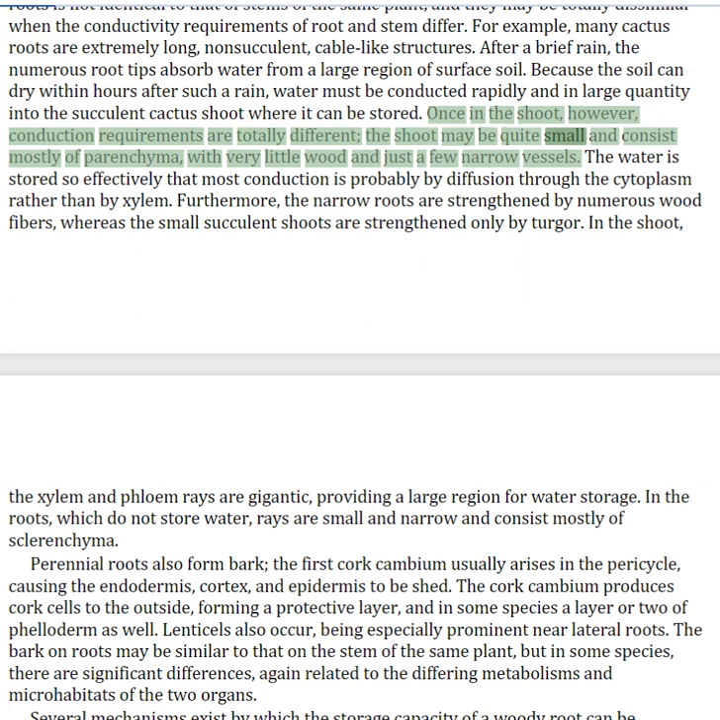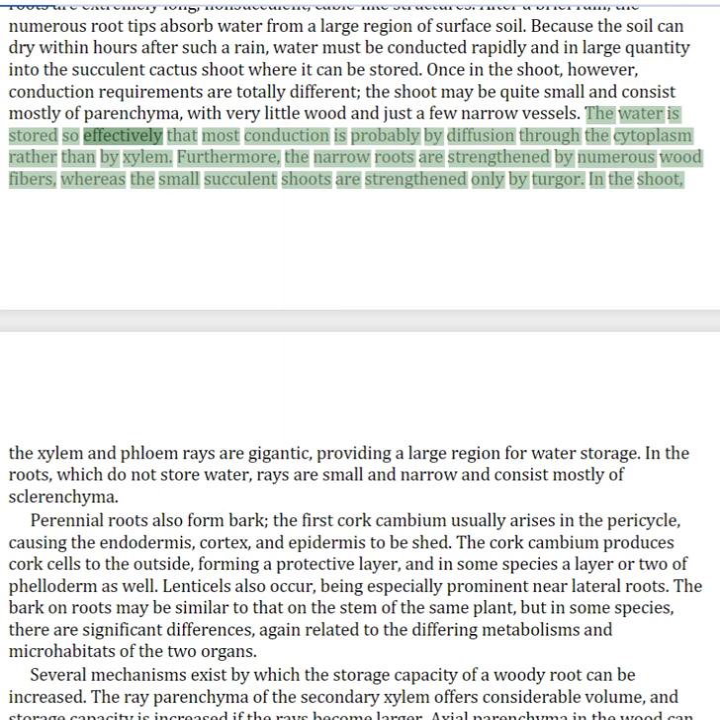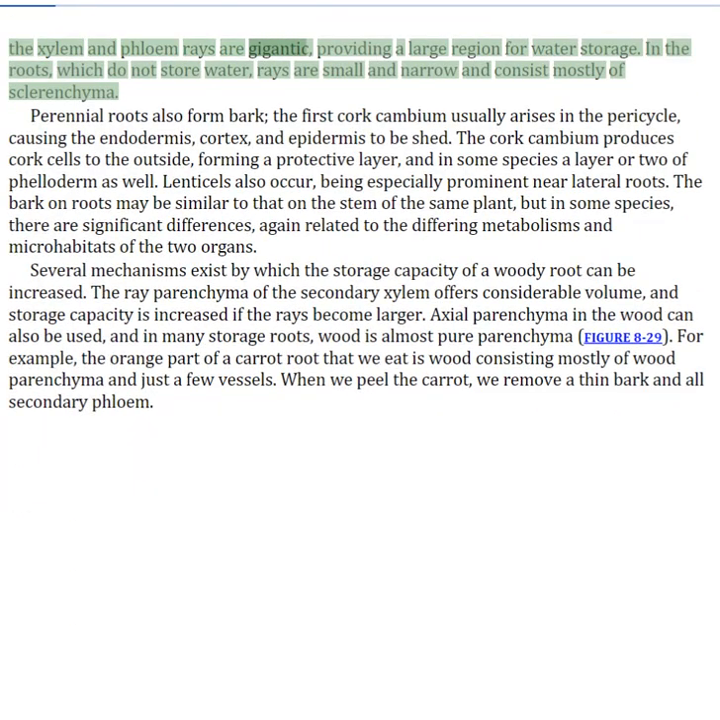The shoot may be quite small and consist mostly of parenchyma, with very little wood and just a few narrow vessels. The water is stored so effectively that most conduction is probably by diffusion through the cytoplasm rather than by xylem. Furthermore, the narrow roots are strengthened by numerous wood fibers, whereas the small succulent shoots are strengthened only by turgor. In the shoot, the xylem and phloem rays are gigantic, providing a large region for water storage. In the roots, which do not store water, rays are small and narrow and consist mostly of sclerenchyma.